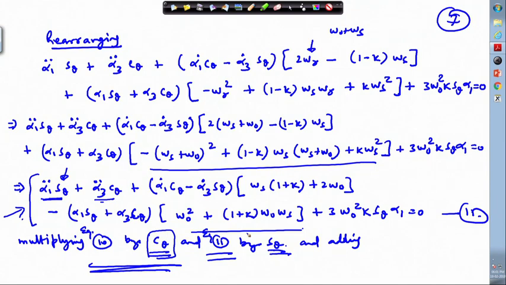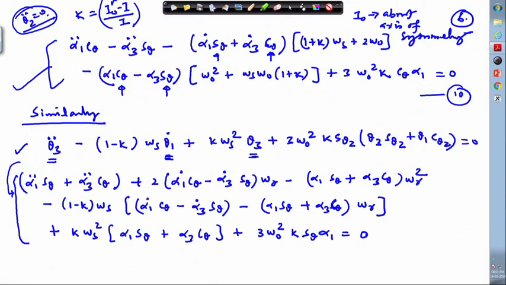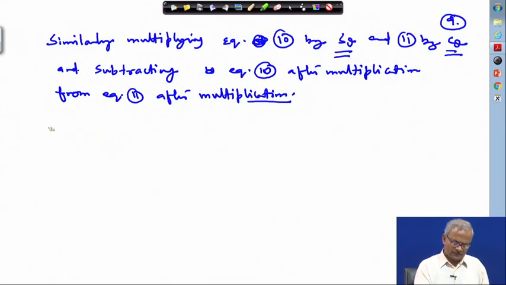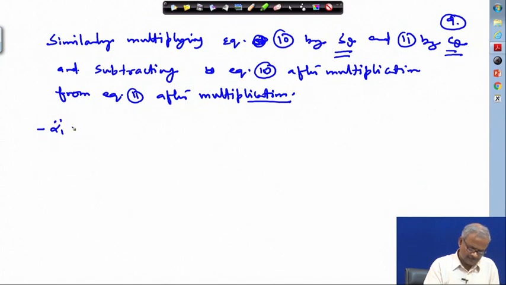So, this is our equation number 11 and this particular equation is equation number 10. So, for equation number 10, once we multiply, so alpha 1 double dot s theta, we are subtracting. So, I am putting a sign right now here.